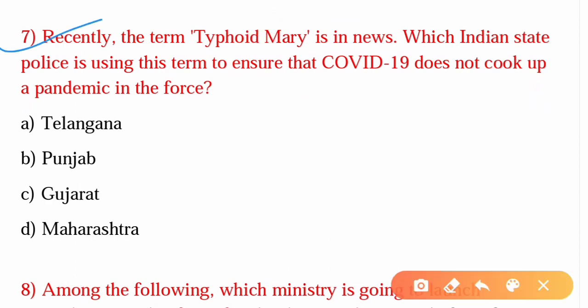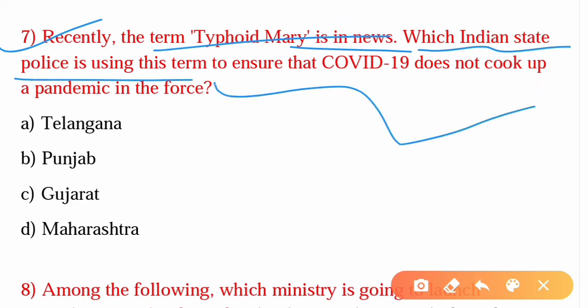Recently, the term Typhoid Mary is in news. So, which Indian state police is using this term to ensure that COVID 19 does not cook up a pandemic in the force? So, the answer is option B, Punjab Police.